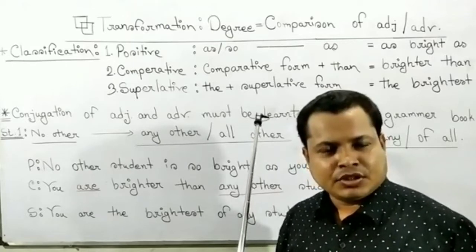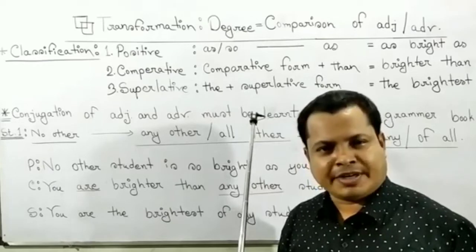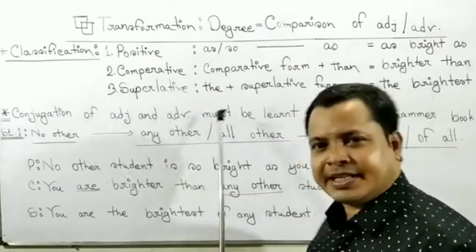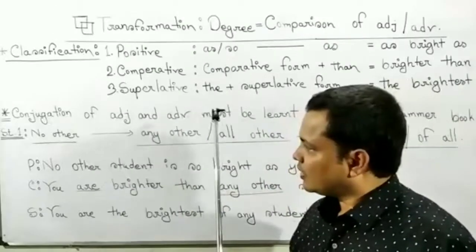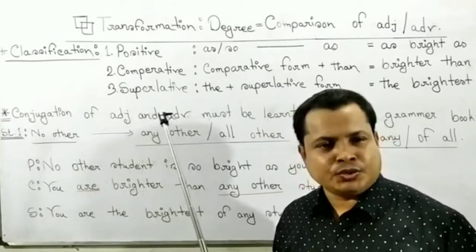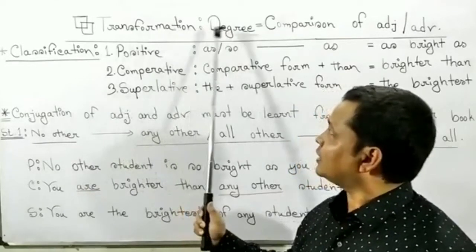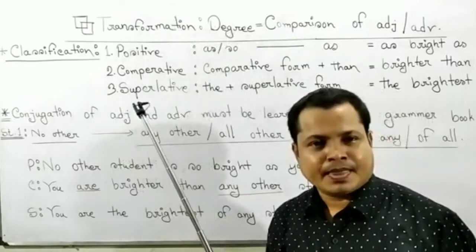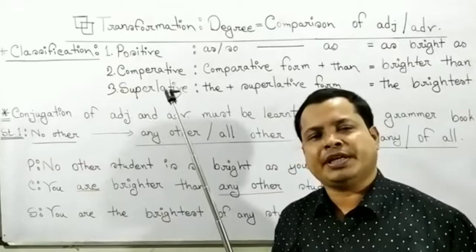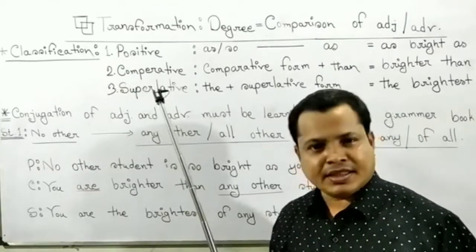You must learn it from those grammatical books. Today, I am trying to make you learn the grammatical chapter degree in only 3 structures. You will be able to change the degree in these only 3 structures.